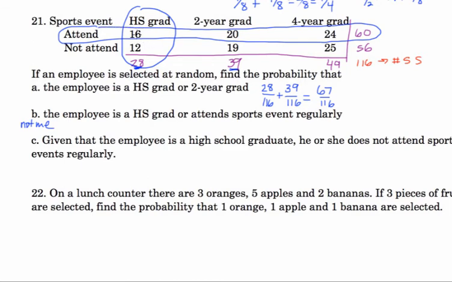So you can do it 2 ways. You can either add up these 4 numbers, or you can add up your high school grads, so that's 28 out of 116, plus your attending sports events, 60, and then subtract off that part that you just counted twice. Subtract off the overlap. Subtract off 16. So that is going to be 72 out of 116, which reduces to 18/29.